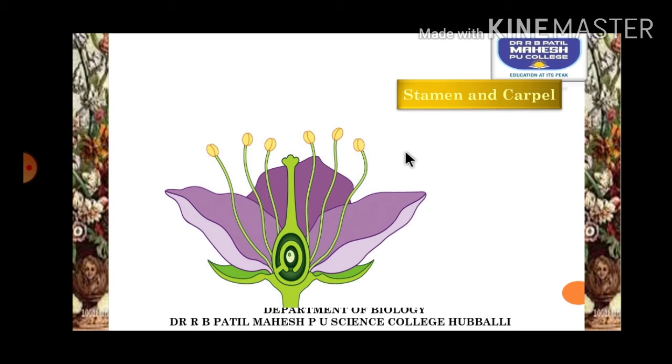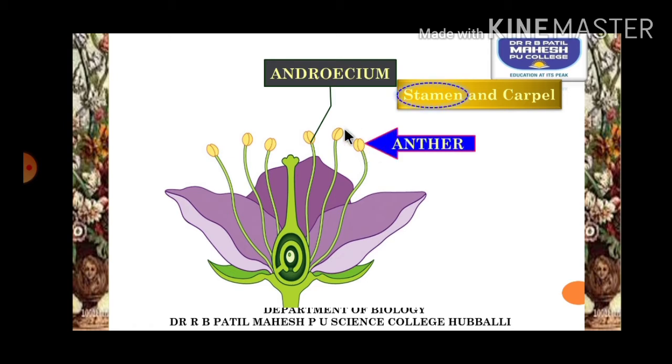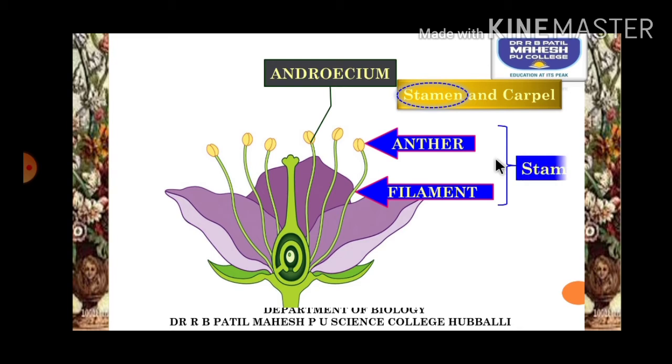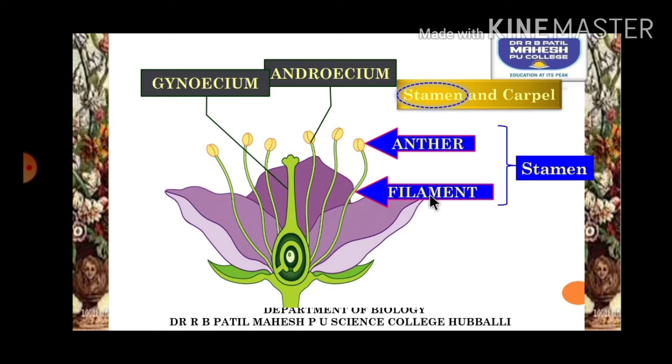Now coming to the necessary whorls, called stamen and carpel. The male reproductive structure of the angiosperms is called androecium. Andro means men, so it's a male reproductive structure. As you can see here, the individual units of the androecium are called stamens, and the stamen is made up of structures like the anther, the expanded portion present here, and an elongated stalk called the filament. Anther and filament together make one stamen. Now this is the gynoecium.